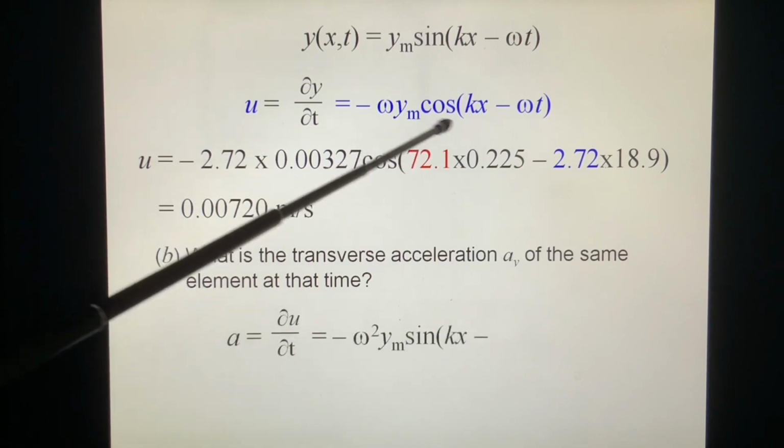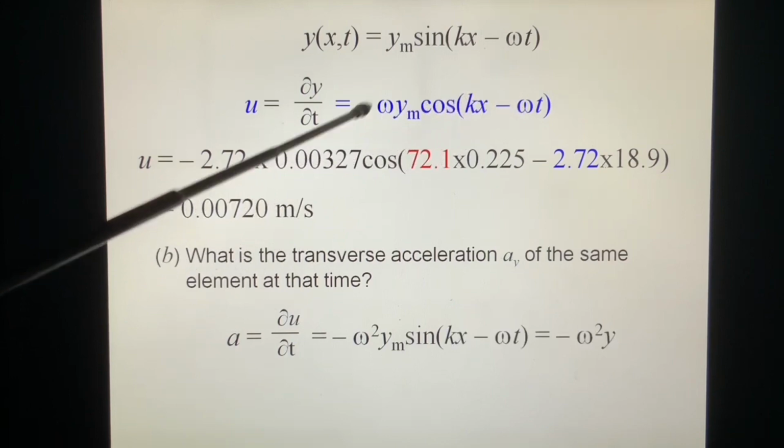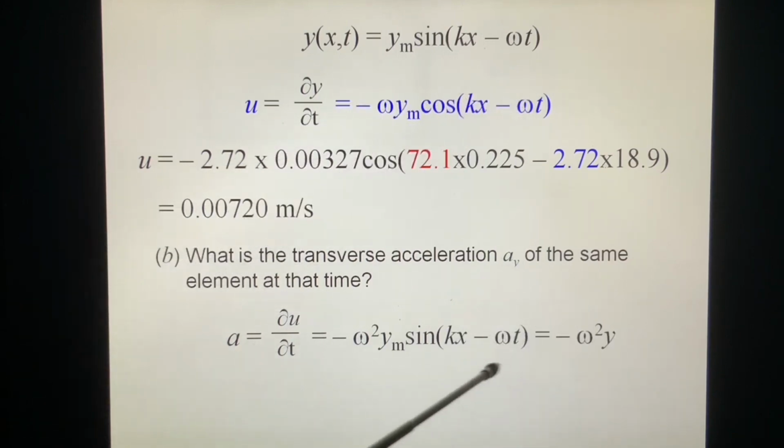We take the derivative with respect to t again. So cosine becomes minus sine. You have another minus, and originally you have a minus, so you get minus omega squared. Finally, a is minus omega squared y.